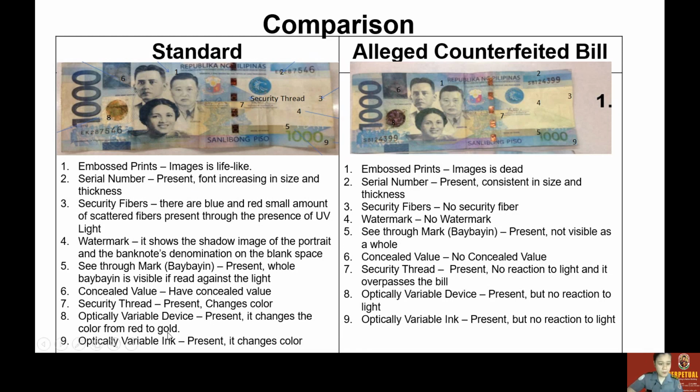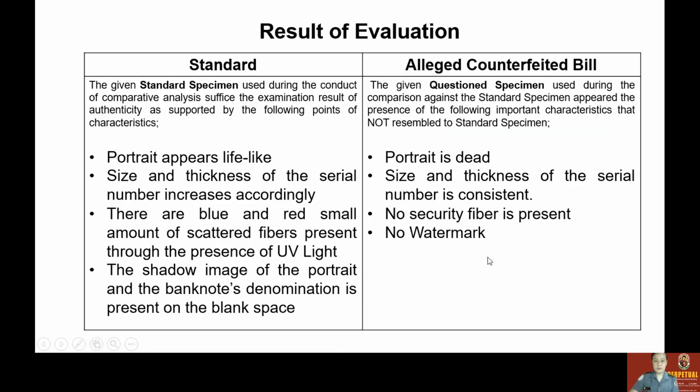Okay, number nine, the optically variable ink. It is present there too. It changes color, but if it's a fake one, it has no reaction to light.